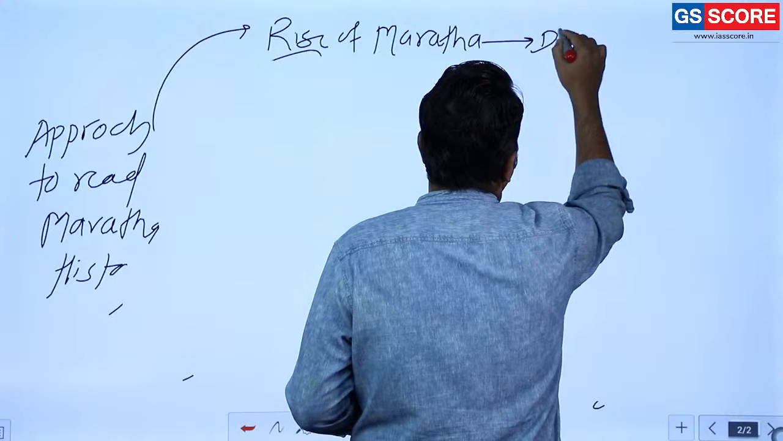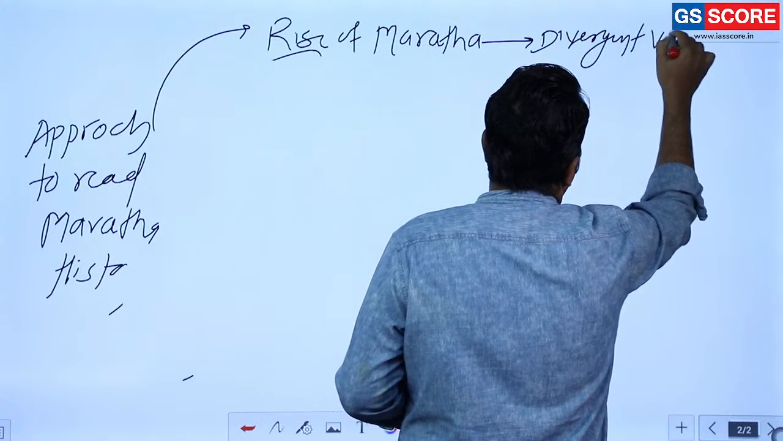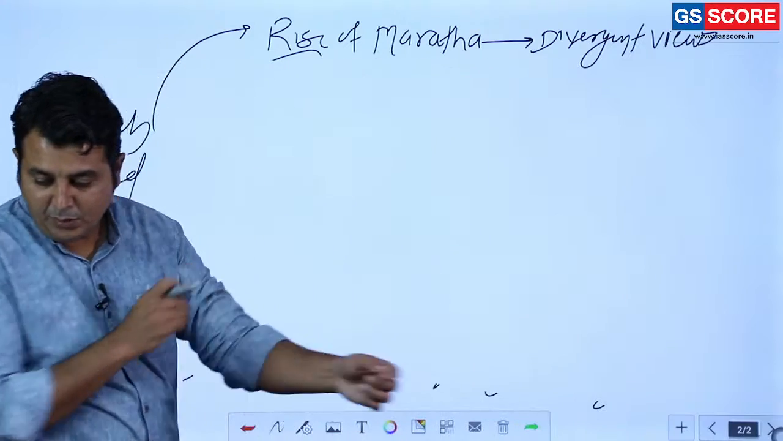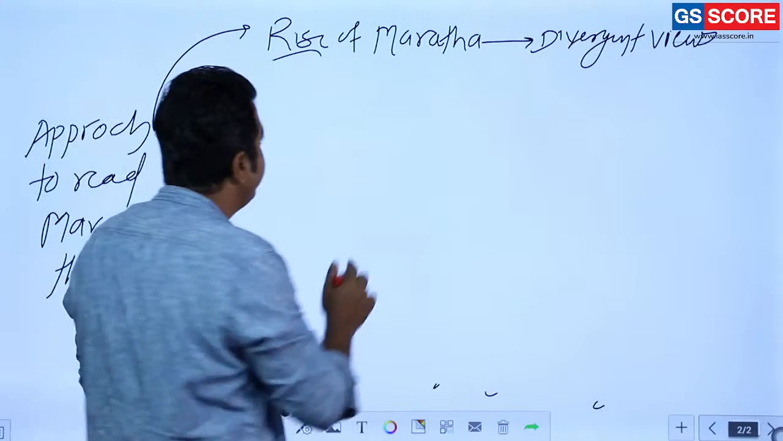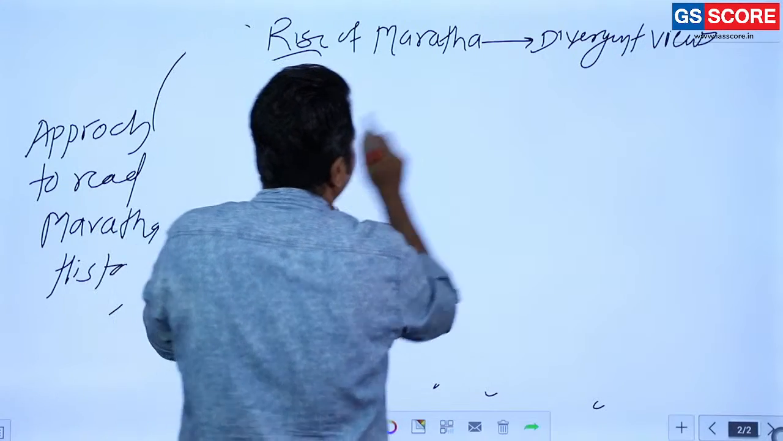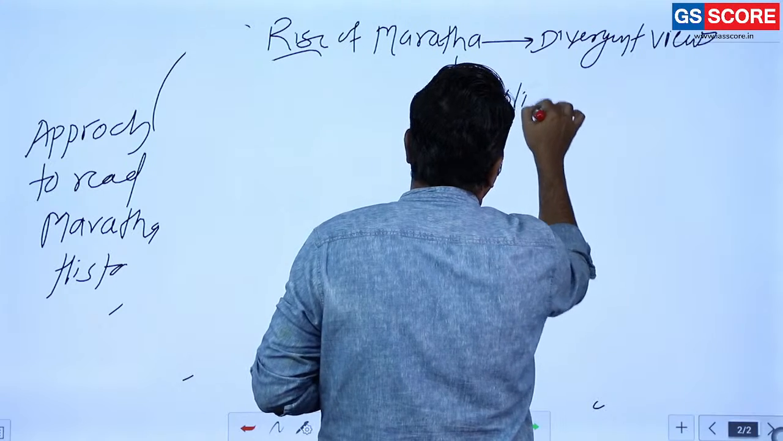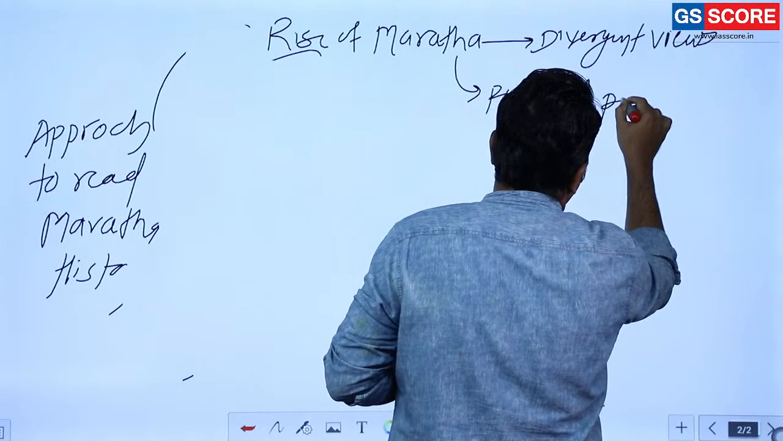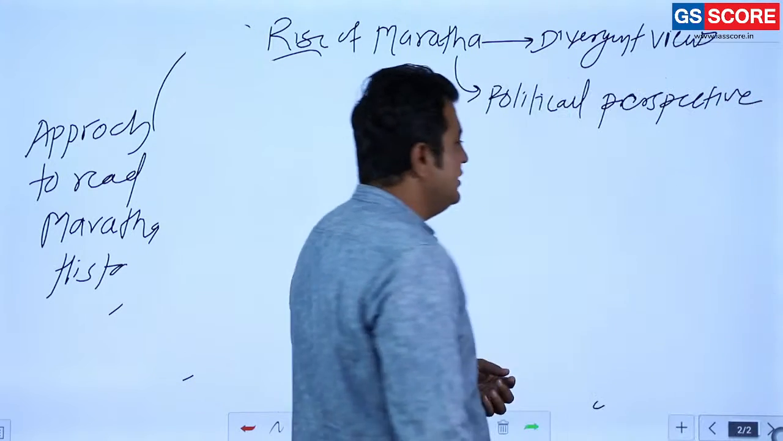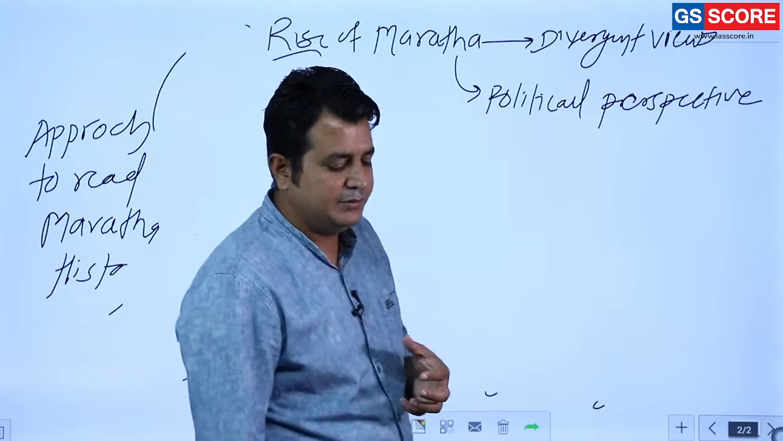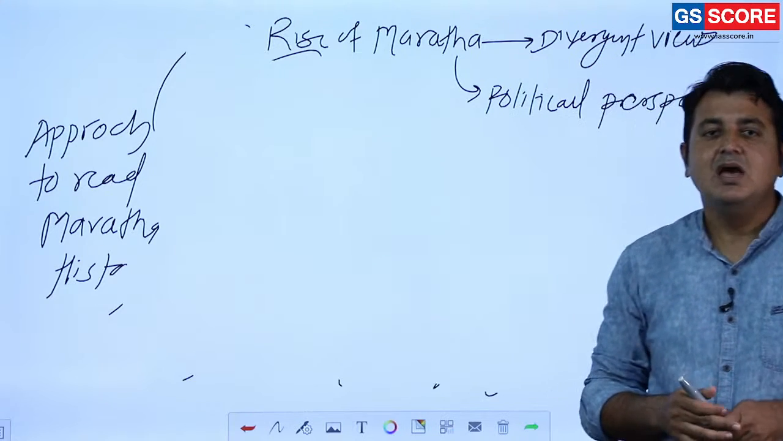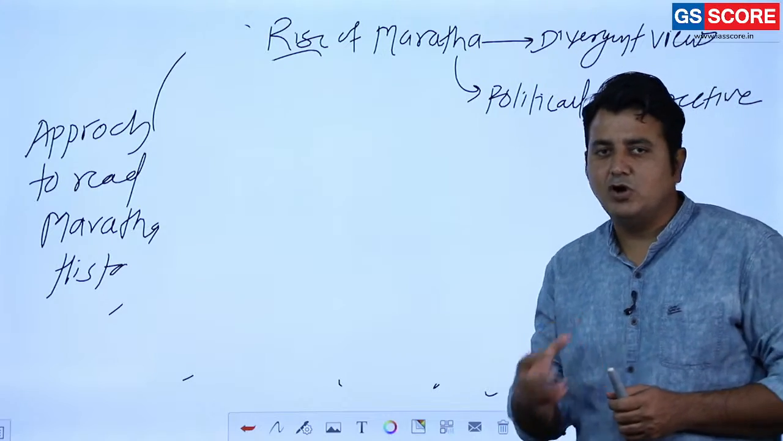Okay, so I already mentioned the divergent views. The next important thing: we are going to discuss the political perspective in the rise of Marathas. First we mention the divergent views, then we mention the political perspective. As you know, Marathas are basically the people living in Maharashtra in one particular geographical landmass, and they didn't have any individual identity for a long time.